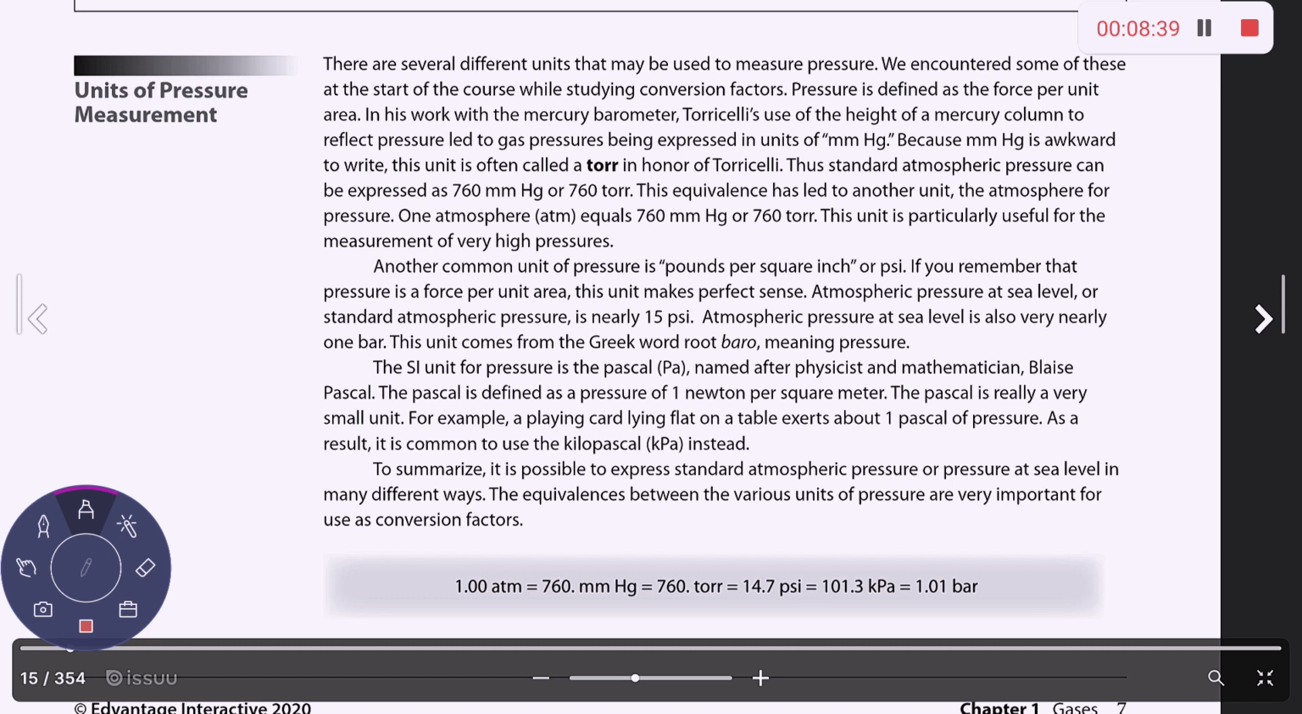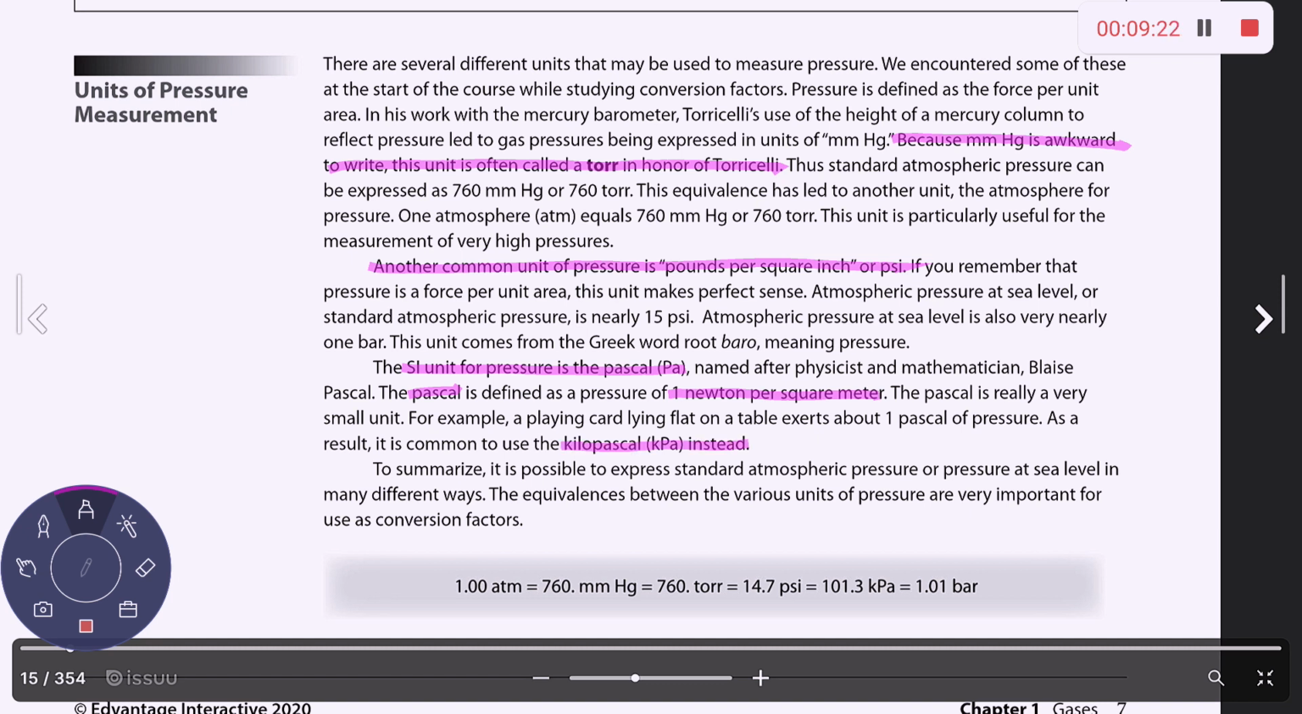So it was considered to be awkward to write millimeters of mercury. So that unit is often called torr in honor of Torricelli. There's another common unit of pressure, pounds per square inch, which is abbreviated as PSI. And then the international unit for pressure is actually the Pascal, which is named after the physicist. And then a Pascal is 1 Newton per square meter. That's something that you may use if you go on to physics. Pascal is a really, really small unit. And then sometimes they may use kilopascals instead.